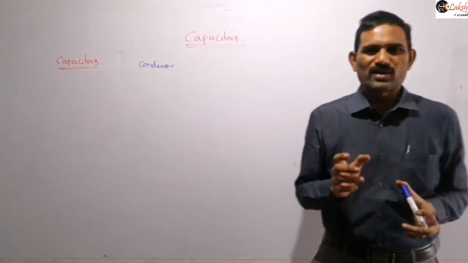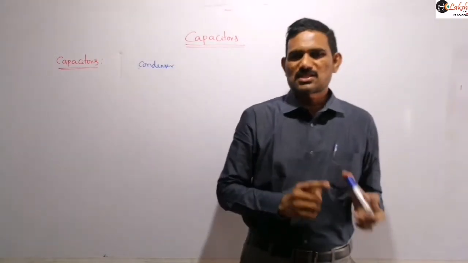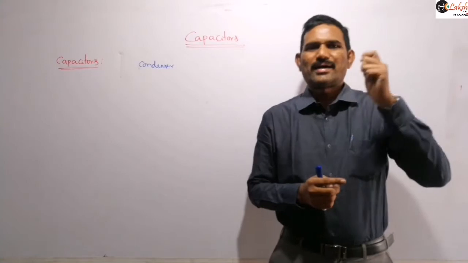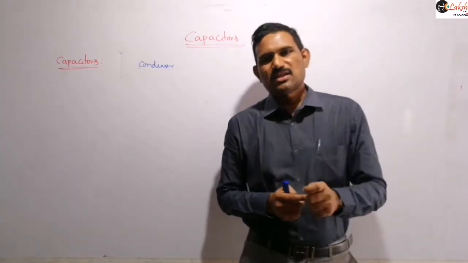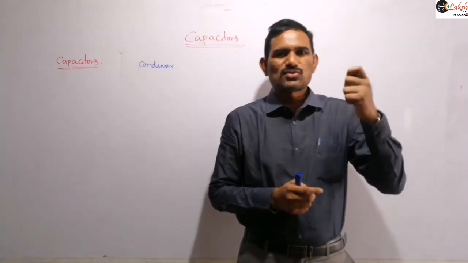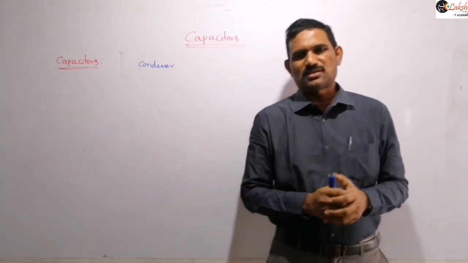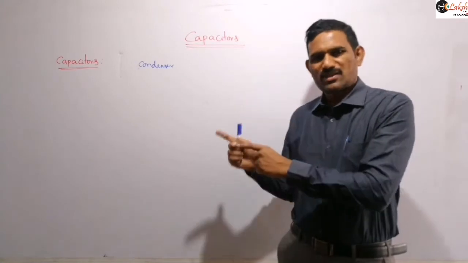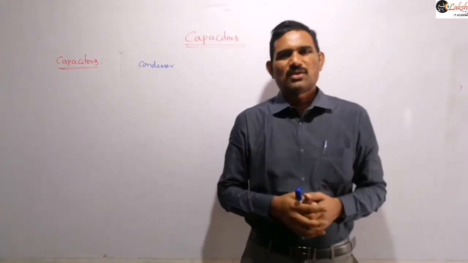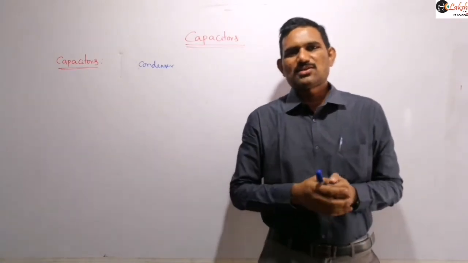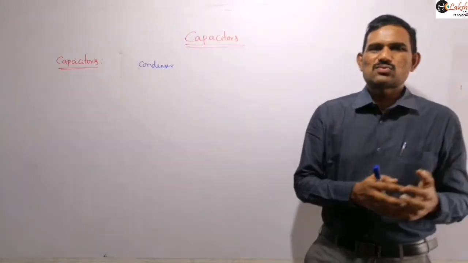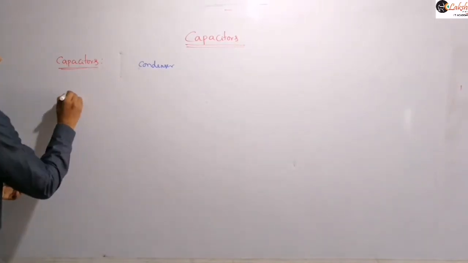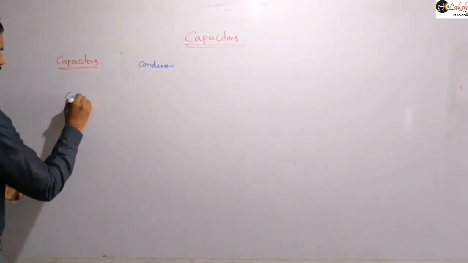That means it is a device like our resistor, right? In electricity we use the resistor and resistance. A resistor is a device which produces a certain amount of resistance in the circuit. Similarly, this capacitor or condenser is a device which stores energy. And how much energy it can store, we express in terms of the capacitance of that device. So now we call that the capacitance.